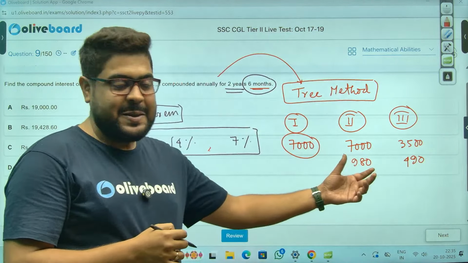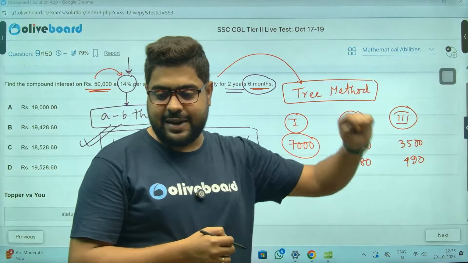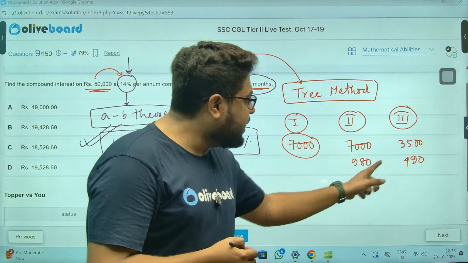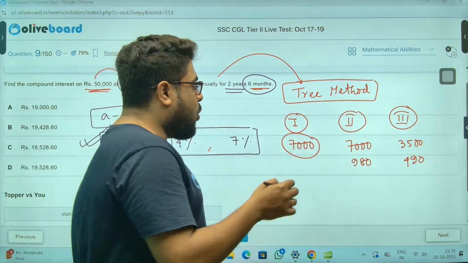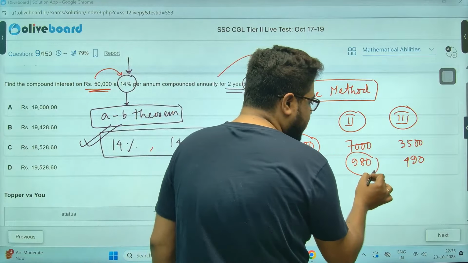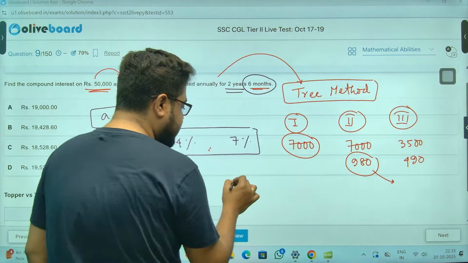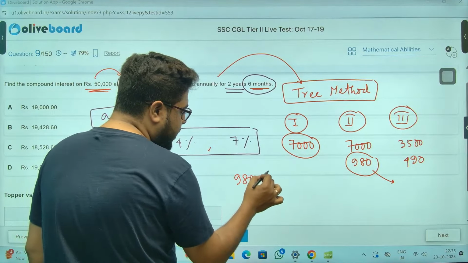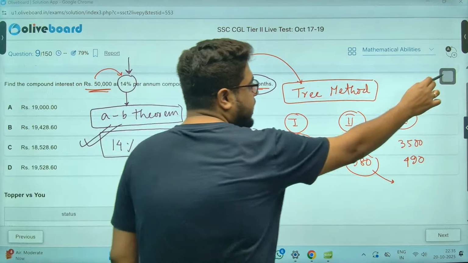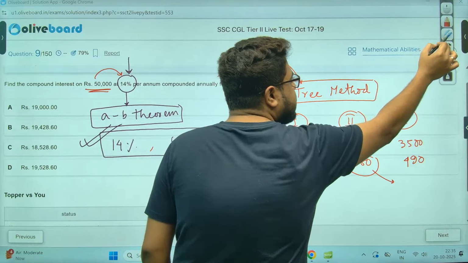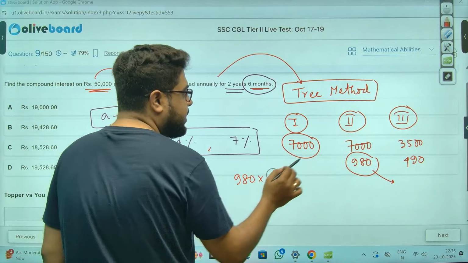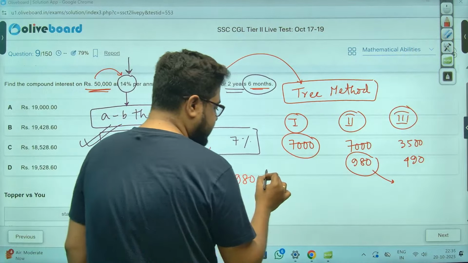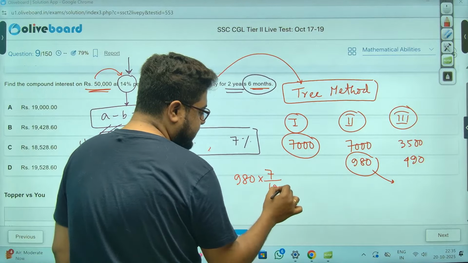Not the whole thing, because third year is half a year, keep that in mind. Now again, third year, what will happen, sir? On this 980 also I'll get an interest. So 980 into 14%. Achha, let's do it with 7%, because it is half a year, so I'm directly writing 7 over 100, sir.